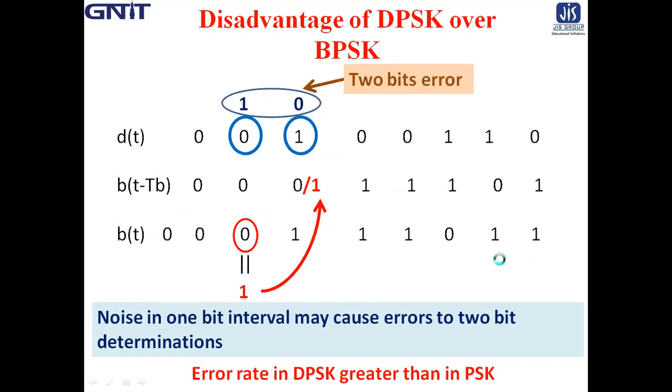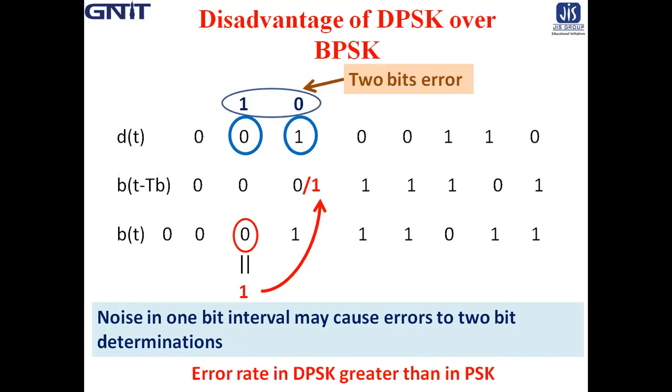So in DPSK, a bit determination is made on the signal received in 2 successive bit intervals. Hence, noise in 1 bit interval may cause errors in 2 bit determinations. Therefore, the error rate in DPSK is greater than in PSK, and there is a tendency for bit errors to occur in pairs.